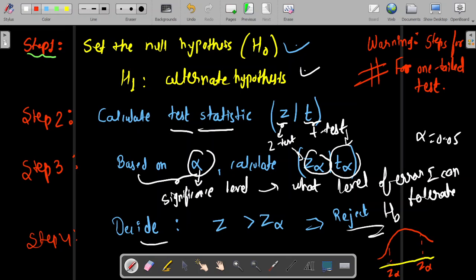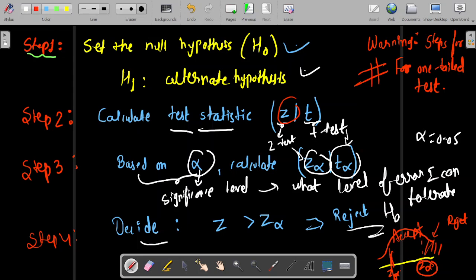If my Z is greater than Z alpha, and Z alpha will be fixed, if the Z that I calculate, which is the test statistic, falls in this region, that is greater than Z alpha, then we'll reject. And obviously for less than, we'll accept.